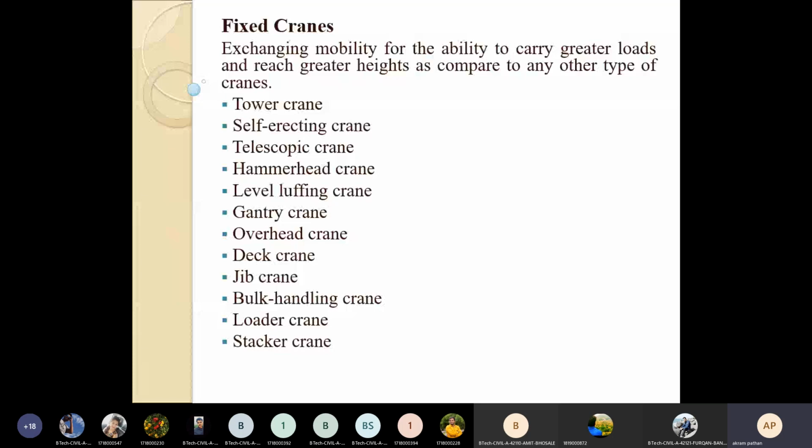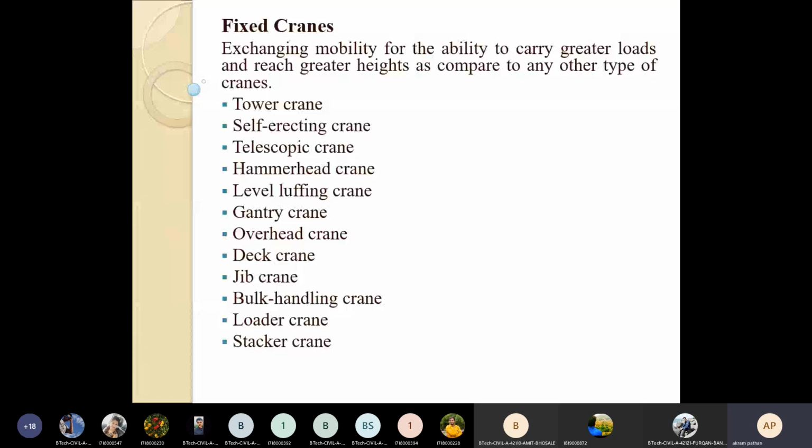The first is the tower crane, then the self-erecting crane, telescopic crane, hammerhead crane, level luffing crane, gantry crane, overhead crane, deck crane, jeep crane, bulk handling crane, loader crane, and stacker crane. So these are the different types of cranes.